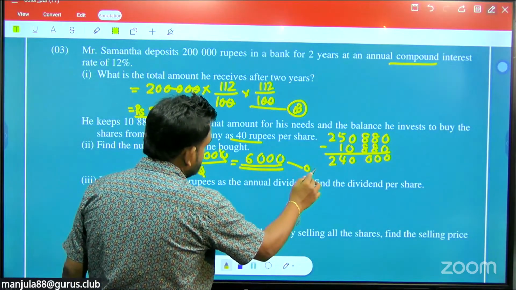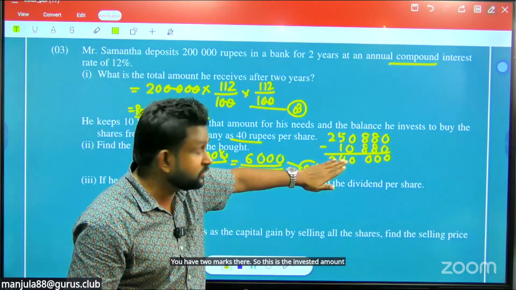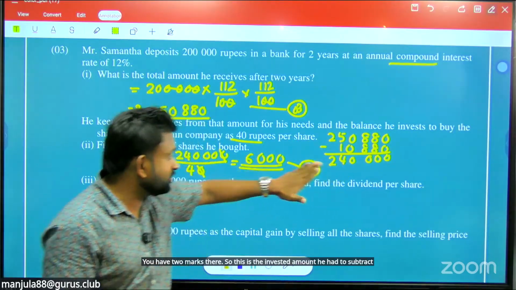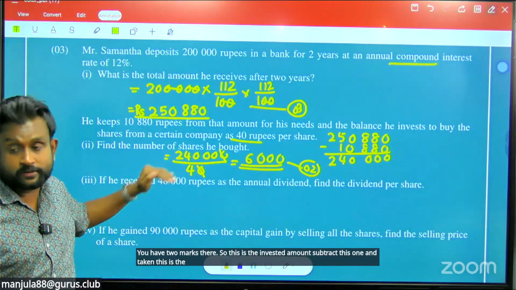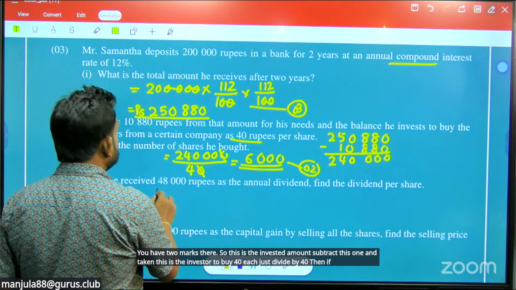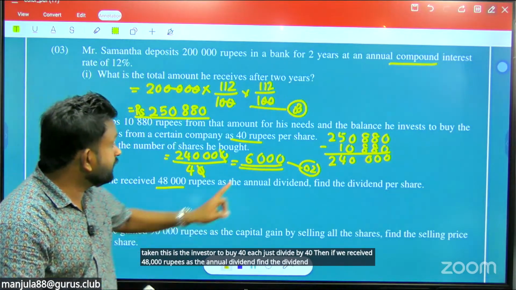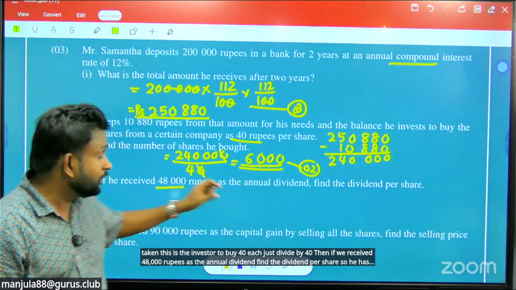You have 2 marks there. So this is the invested amount. Subtract this one, and taken this is the invested to buy at 40 each, just divide by 40. Then if he received 48,000 rupees as the annual dividend, find the dividend per share. So he has 6,000 shares.